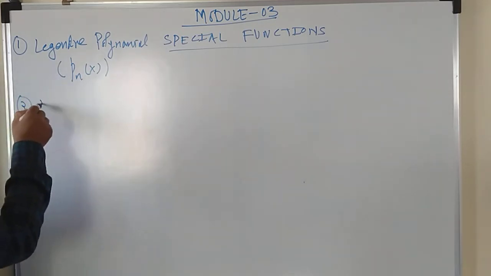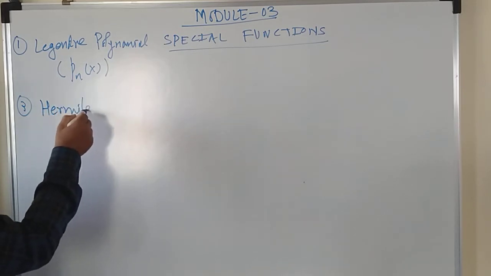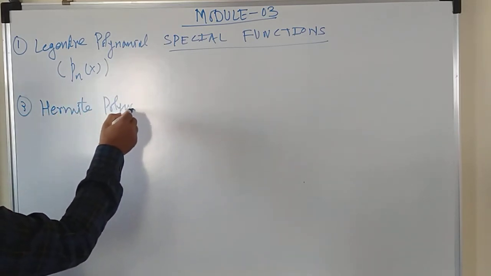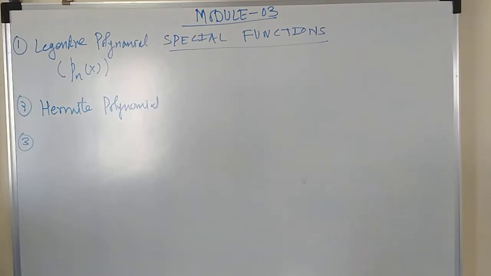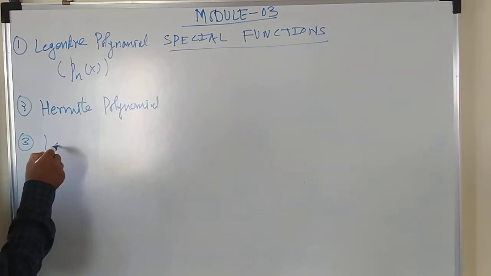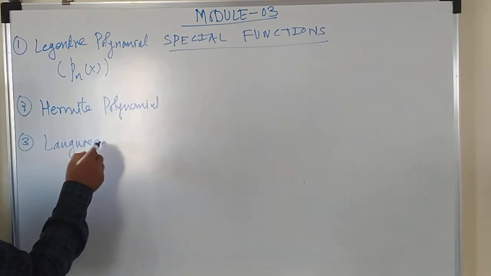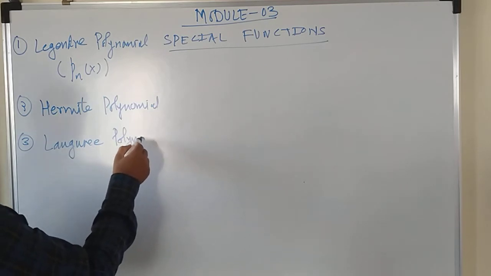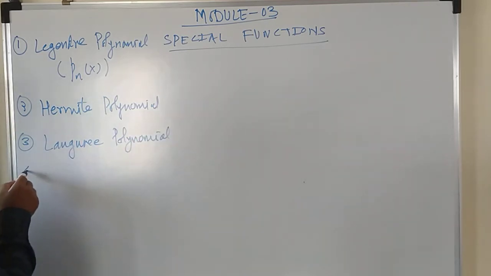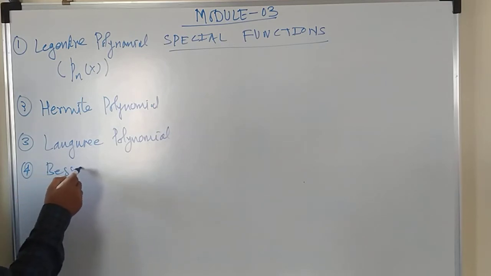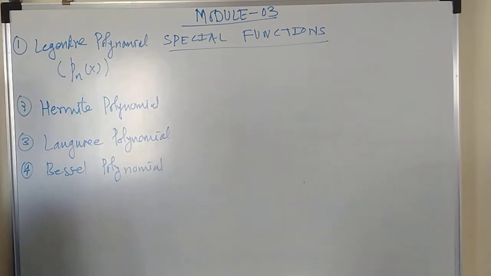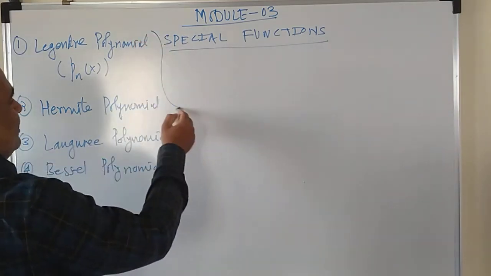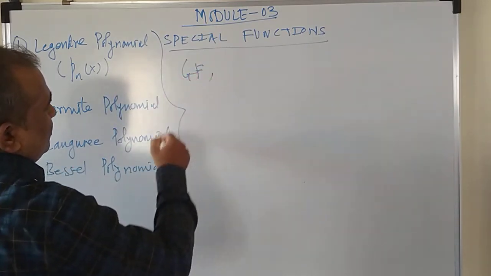Then the Hermite polynomial, the second kind of polynomial. The third kind of polynomial that we are going to study here is the Laguerre polynomial, and Bessel polynomial. Sorry, you can say Bessel function. Along with this, we have to study the generating function of all these kinds of polynomials.